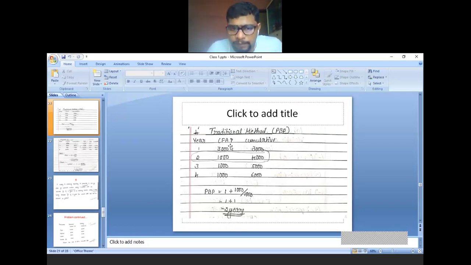Otherwise apply the formula. Second year is a circle year because with this year you have recovered your investment amount. One year before means 1, that is the first year, year before full recovery, plus 3,000 you recovered in the previous year. So the difference between 3,000 and 4,000 is 1,000, divided by cash flows during the year, 1,000. So if you apply the formula also, you will get exactly 2 years. Otherwise here itself you can identify in the second year you are recovering the 4,000 rupees. So this is discounted payback period as well as payback period calculation for project P.